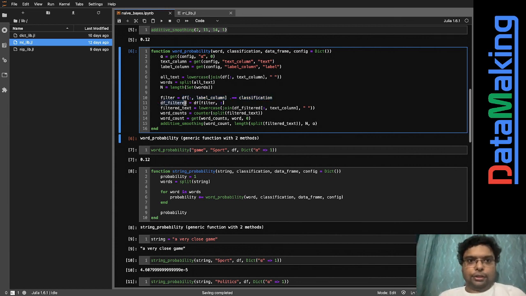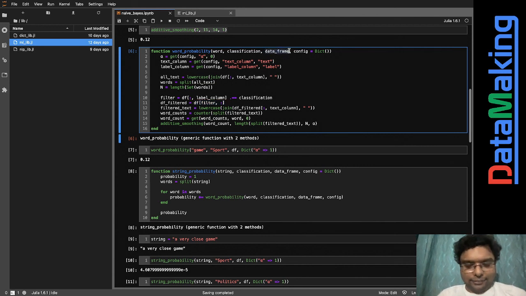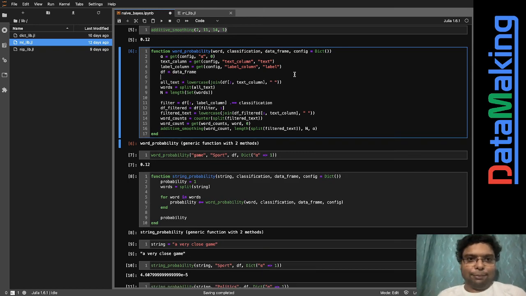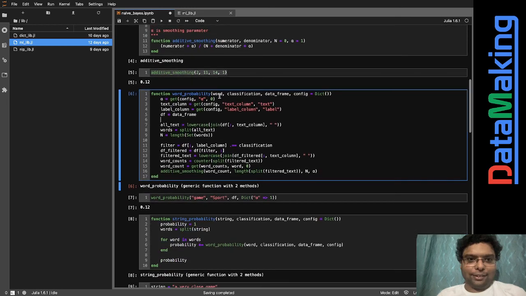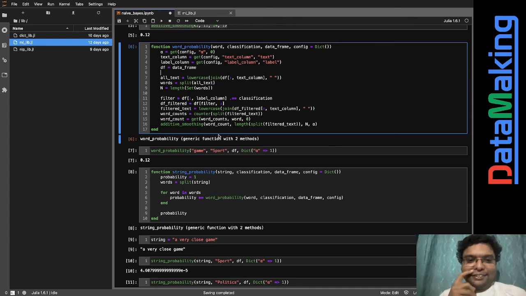And now this data frame filtered is nothing but we are taking this df and filtering it. And I just made a very big blunder over here. I should put local df as this data frame, but I haven't done it. Otherwise it's going to become an error and it's going to take from this global one. So that's the thing. I just made a very big mistake.